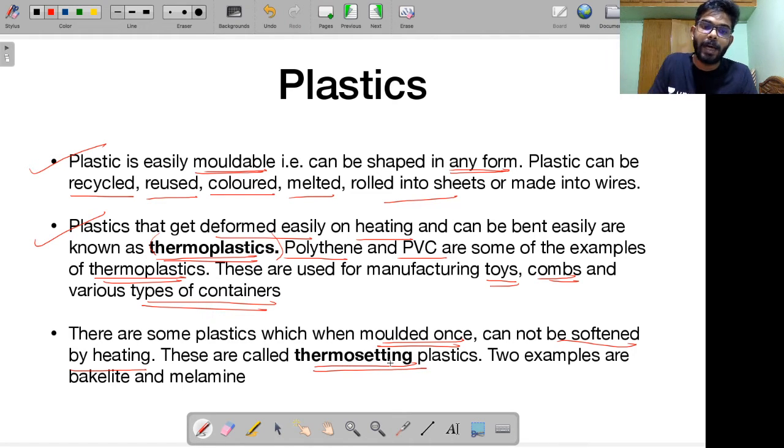Okay, I'll give you two examples also. One is called bakelite, other is called melamine. Okay, please don't correlate it with melanin. That's a different thing. This is melamine. Another one is called bakelite. These two are examples of thermosetting plastics. Alright, thermosetting plastics means these are plastics which are molded once. If you set them once, it is very difficult for you to soften them by heating. Alright, that's why it is set. Thermosetting plastics. Okay, two examples, bakelite and melamine.